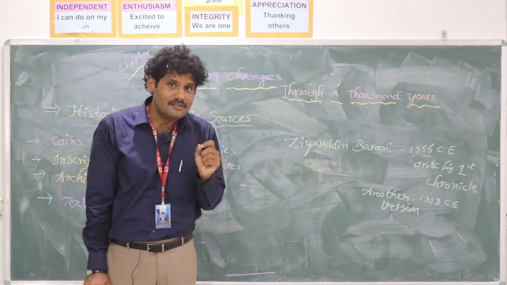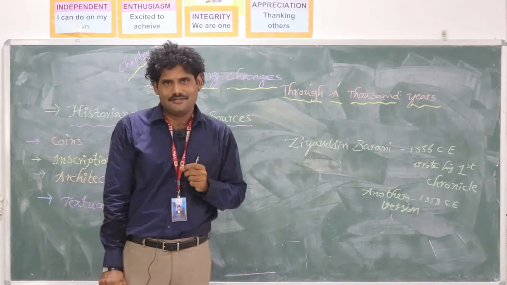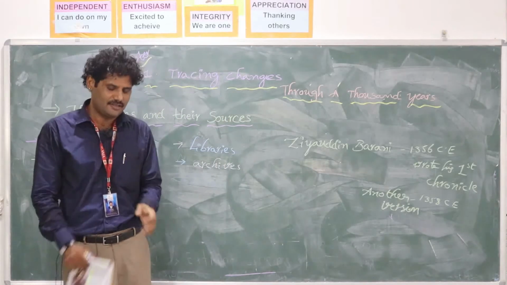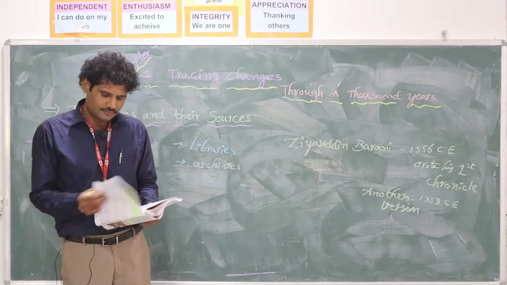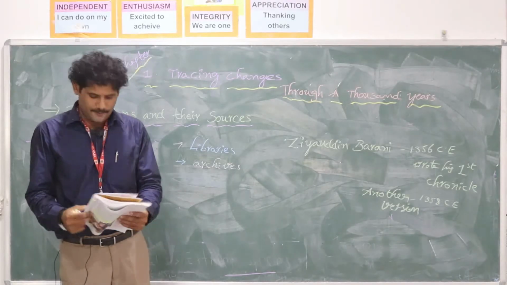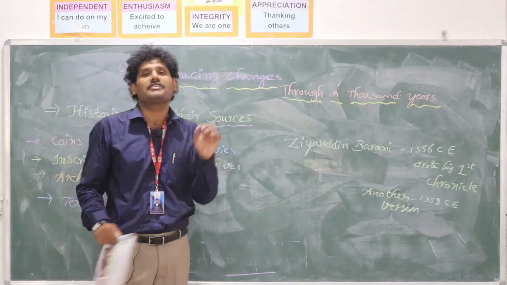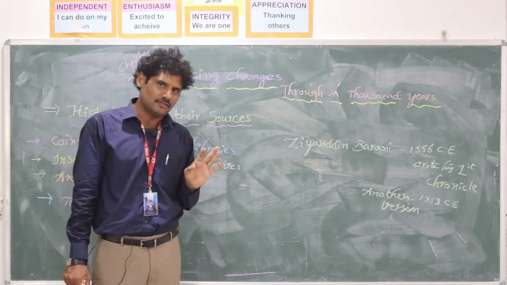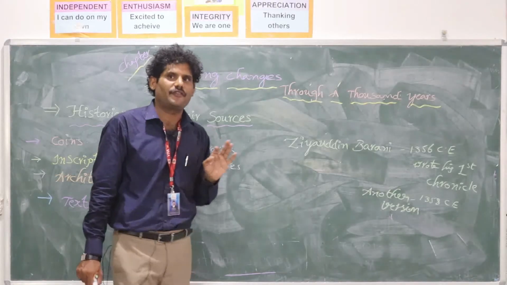One, foreigner. Foreigner is used in the present in a different sense; those days it was different. And the second one, Hindustan. Hindustan is another one which is used in the present in a different sense. In the past it was a different sense.